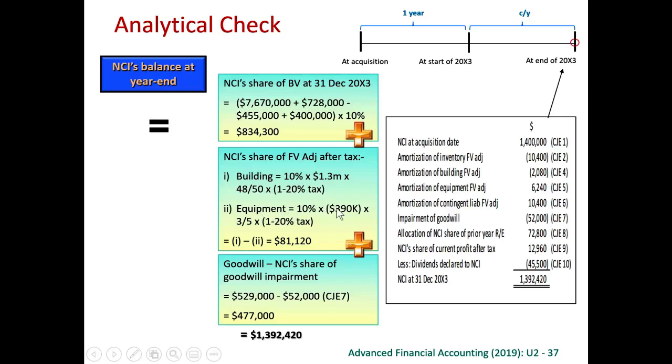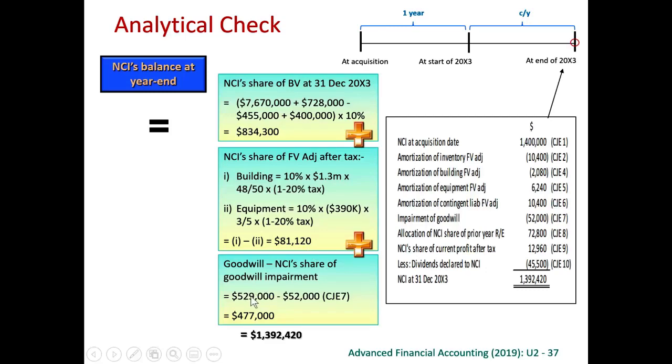Similarly, for equipment, it was 390,000 at the day of acquisition, so 3 years out of 5 years left, the remaining portion. Next year, it will be 2 out of 5, 1 out of 5, and then finish. After tax, 10% goes to NCI. Building is a fair value increment, equipment is a fair value reduction, so debit and credit. The net debit is 81,120.